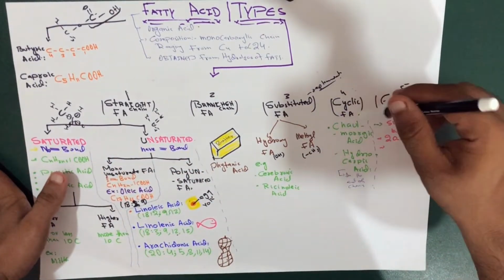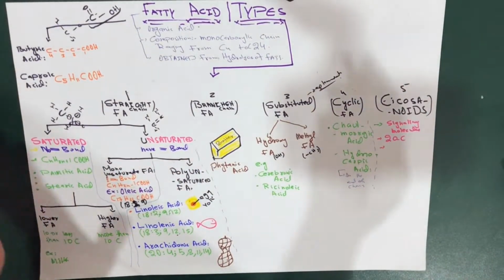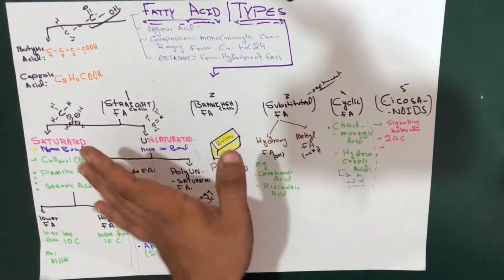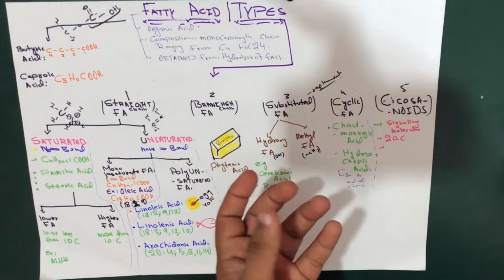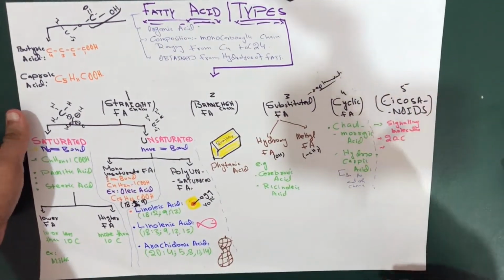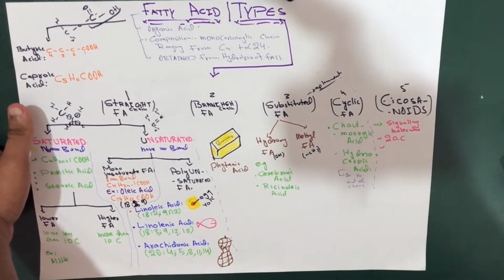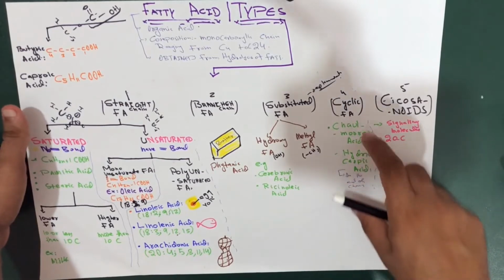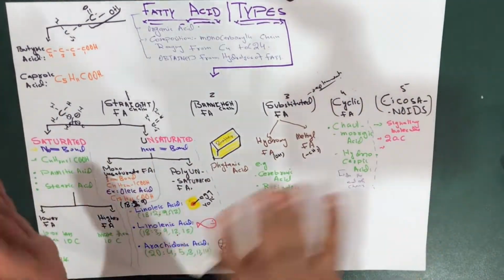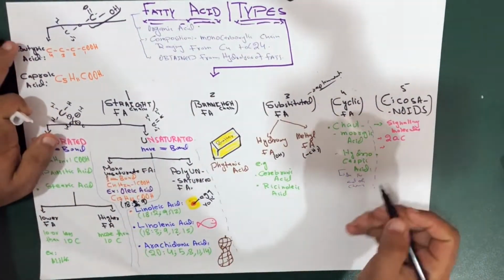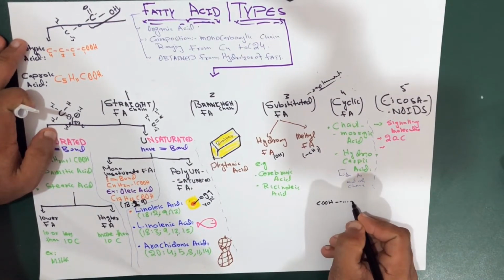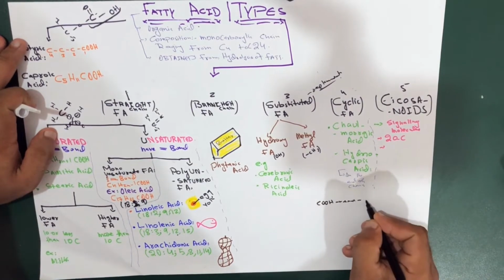Now let's move towards the cyclic fatty acid, which is also a branch. But this is not explained much anywhere, because only a few compounds of the cyclic fatty acids are found in nature. The cyclic fatty acid bears cyclic groups, but the whole fatty acid is not cyclic. Never say that. It could be something like this: there's a COOH group on one side, a carbon chain going between, and in the end we might have a ring.